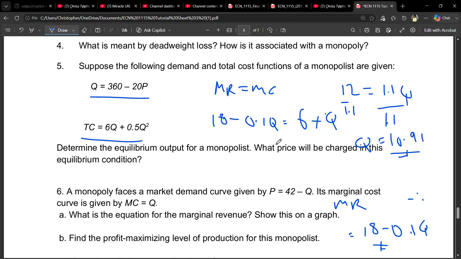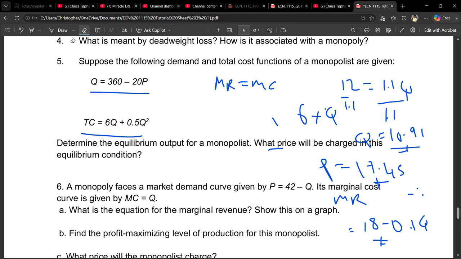So this quantity that we found, if you want to find the price, you take it and put it in the price equation that we found. If you put it there, your price is going to be 17.45 as it is rounded off. So that is our price. Now let's move on to the next thing.